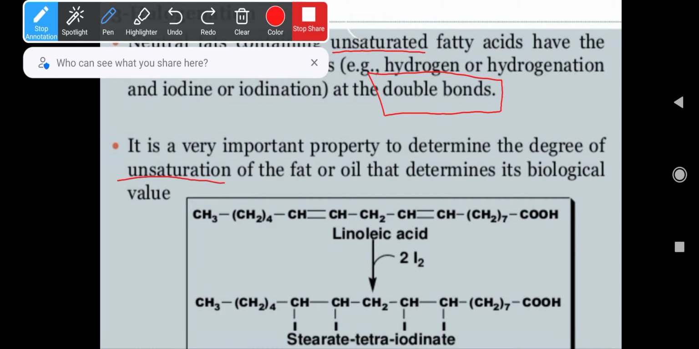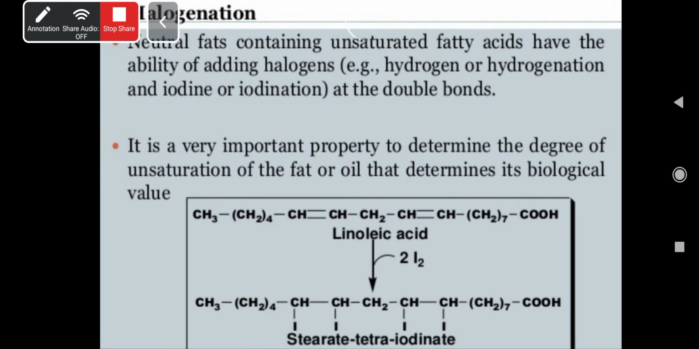So here linoleic acid has been taken as an example. Here you can see one double bond here and one double bond here in the linoleic acid structure, right? Here two molecules of iodine, the halogen, have been taken, so it is going to form the stearate tetraiodinate. Where there is no double bond, you can see in the structure, it has become the saturated one. So halogenation is also one of the chemistries behind the lipids, right?